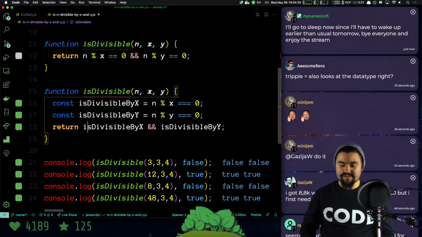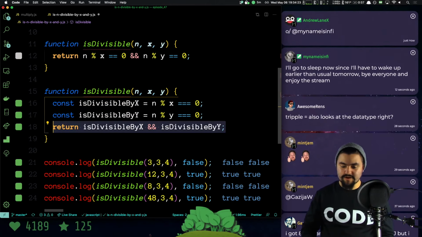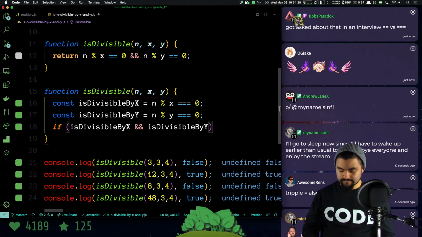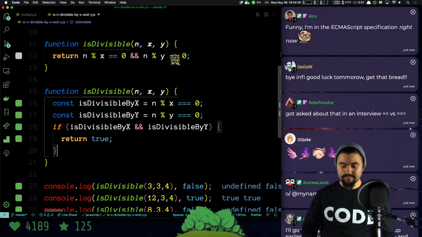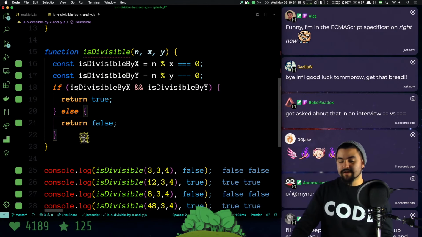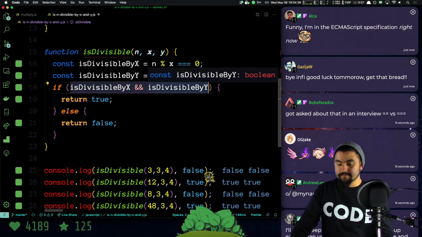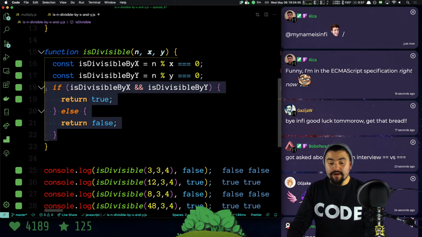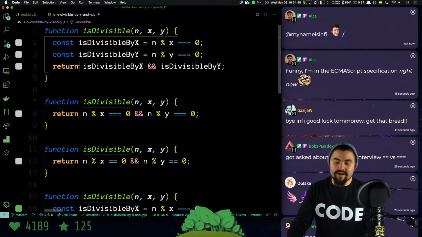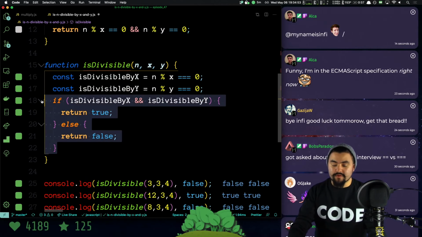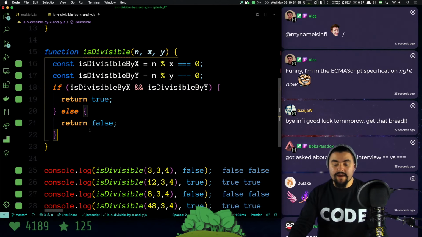Yes, so let's show this with an if statement. So instead of immediately just returning this, I can say, if is divisible by x and is divisible by y, return true. Else, return false. Now, this code works in exactly the same way because the result of this expression is a Boolean. The result of this expression is either true or false. So if I return it, we're going to get the same thing. So you could write it like this. This is a shorter way of writing it. This is probably a preferred way of writing it because you don't have as much code. But this is a bit more verbose and potentially a little bit more clear.